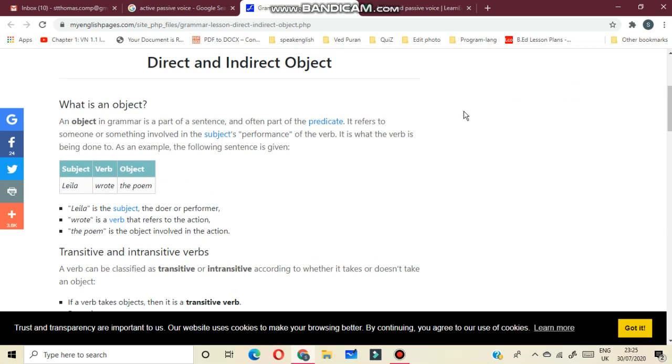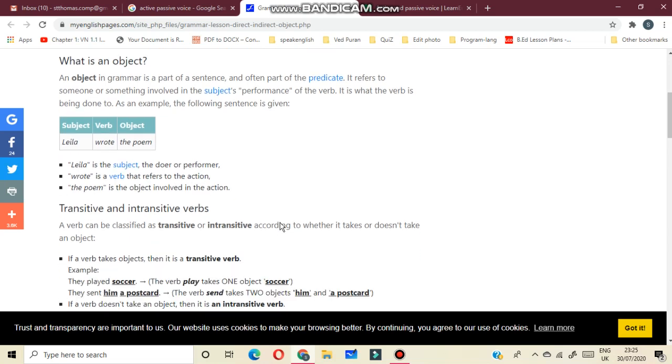An object in grammar is a part of a sentence and often part of the predicate. It refers to someone or something involved in the subject's performance of the verb. It is what the verb is being done to. Example: Leela wrote the poem. Here you can see Leela is the subject, or you can say performer. Wrote is a verb, or you can say action. The poem is the object involved in the action.